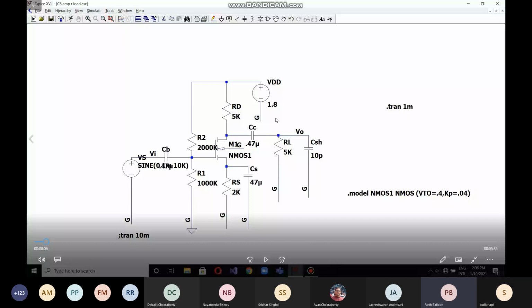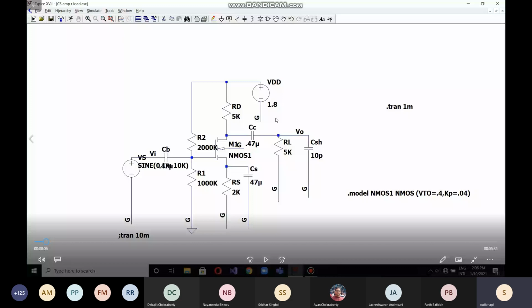CV is a blocking capacitor, and CS is the source bypass capacitor. It is there to increase the gain in AC analysis, and during DC it is off, so during DC it will keep the transistor in that region. Yes, sir, I think I mentioned these things in the video also.